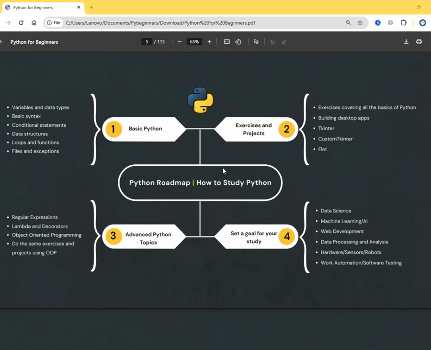So this is the base, this is the thing that you really must understand, okay, before you move into the second step, which is doing some exercises and also making some projects. So this step here is just for you to be more familiar with the Python programming language, okay, because by doing exercises you will put into practice everything that you learn, and especially when you build some projects, okay. So projects will help you to understand the logic, to understand, oh, that's why we are learning this programming language, okay.